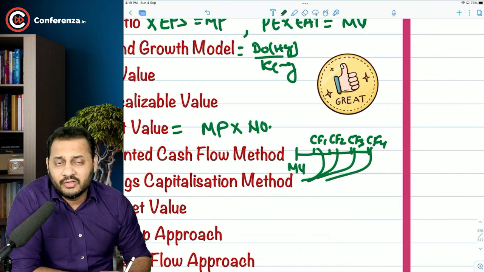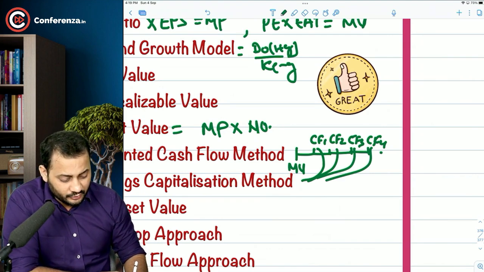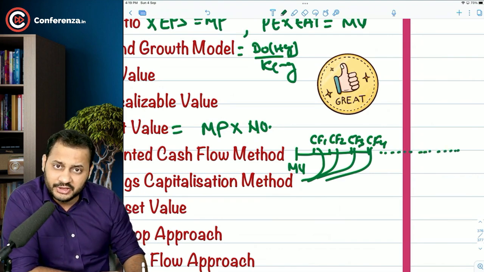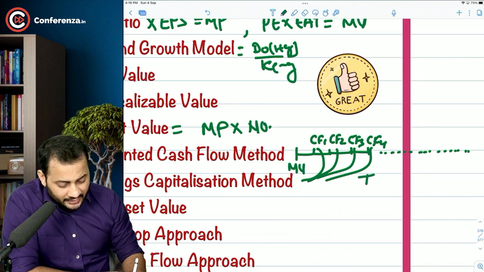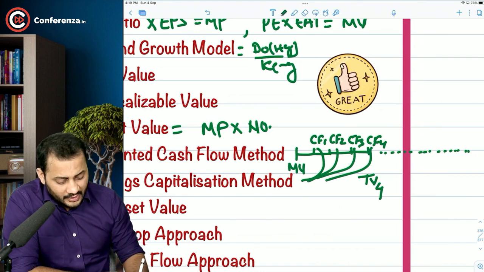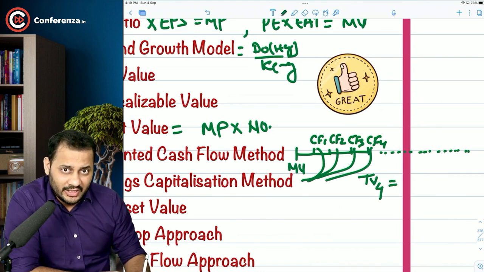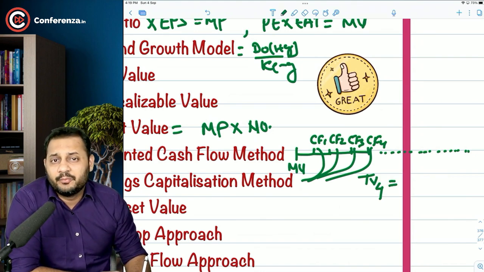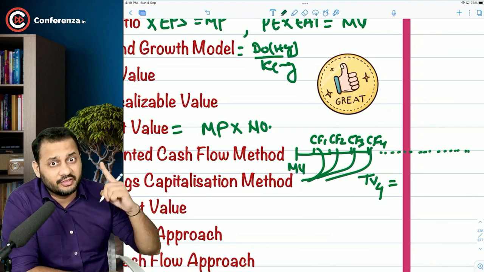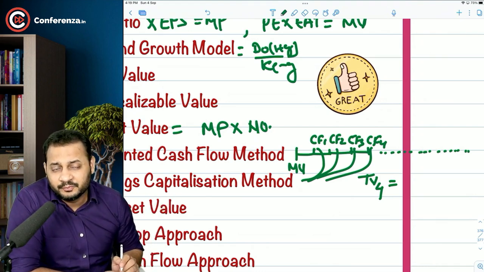At the end of the fourth year, if the question says that there will be some perpetual cash flows, then you will end up calculating terminal value at the end of year 4. You have learned that in security valuation, the concept of perpetuity, which was learned under the basics of time value of money, is still used.